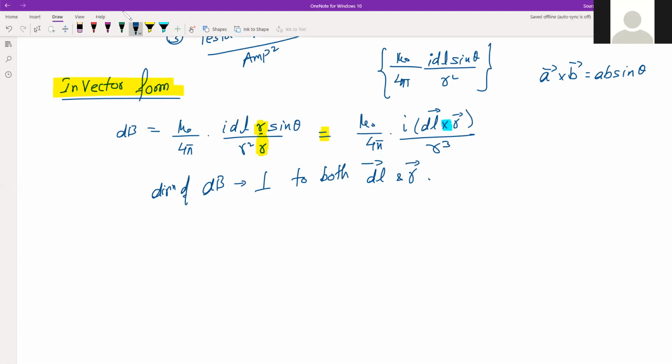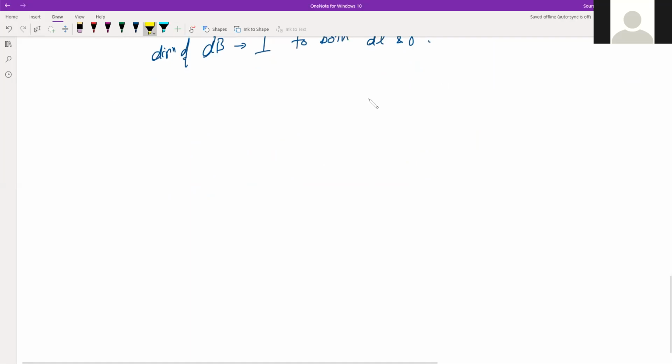That is the direction of dB, right? And this is the magnitude of dB, that is the magnetic field. This is the vector form. Okay, next in the form of current density.